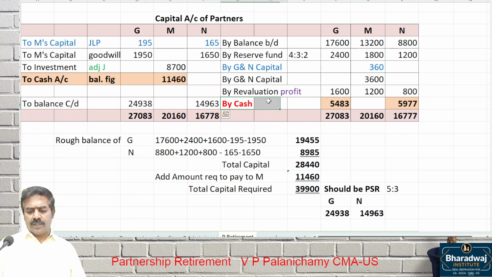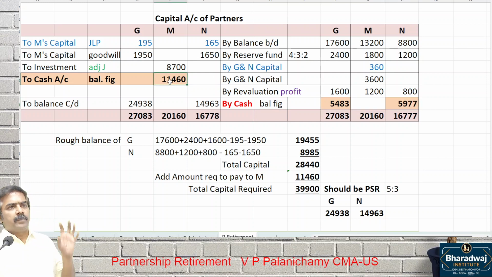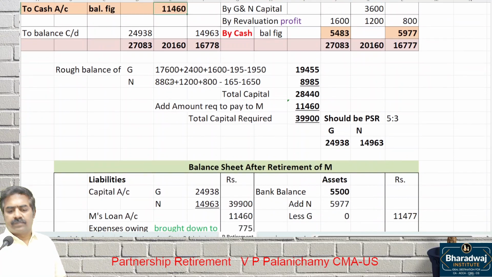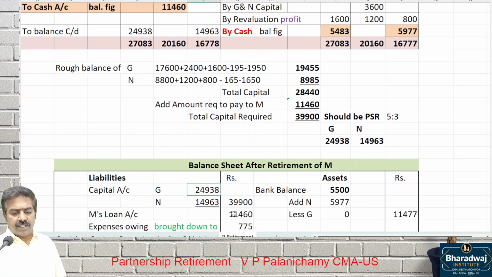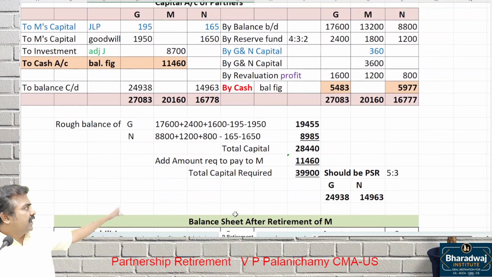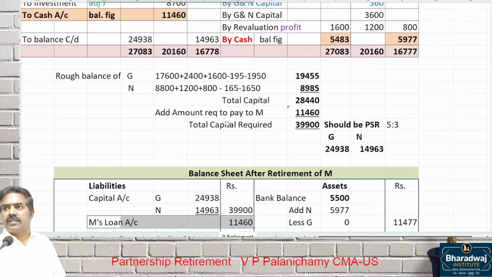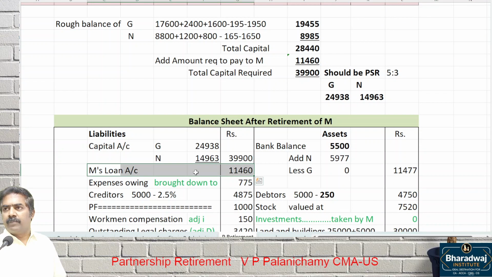So the shortage is brought in. We can verify our answer also. How to verify? The amount brought in will be equal to the amount paid. The amount brought in will be equal to what? The amount paid. So see what changes in the balance sheet. In the balance sheet, capital will change. Whether M's loan will come. In the balance sheet, capital will be 24,938 and 14,963. Whether M's loan will come. That is paid.